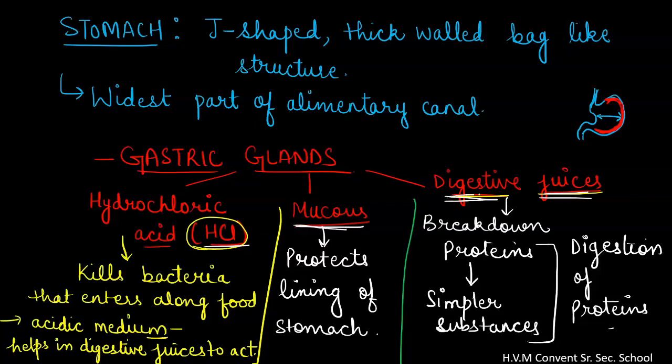And then there are digestive juices. What is the function of digestive juices? They break down the proteins into simpler substances, which is called digestion. The breakdown of substances into simpler substances is called digestion. So the digestion of proteins is being carried out by the digestive juices. So this is about our stomach, which has gastric glands in it.